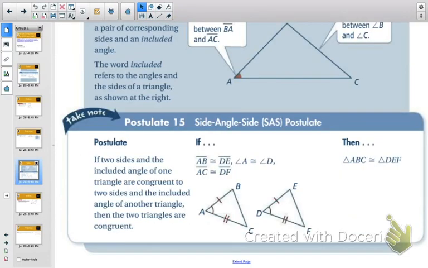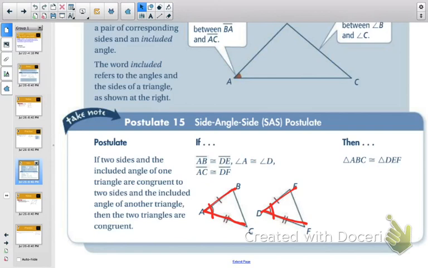So the side angle side postulate, SAS for short, says if two sides and the included angle of one triangle are congruent to two sides and the included angle of another triangle, then the two triangles are congruent. Okay, so what that looks like is this. We have AB is congruent to DE, AC is congruent to DF, and the included angle, so the angle between these two, are also congruent.